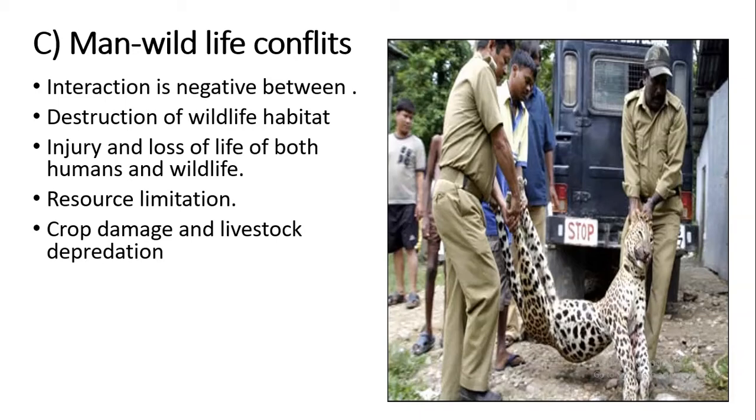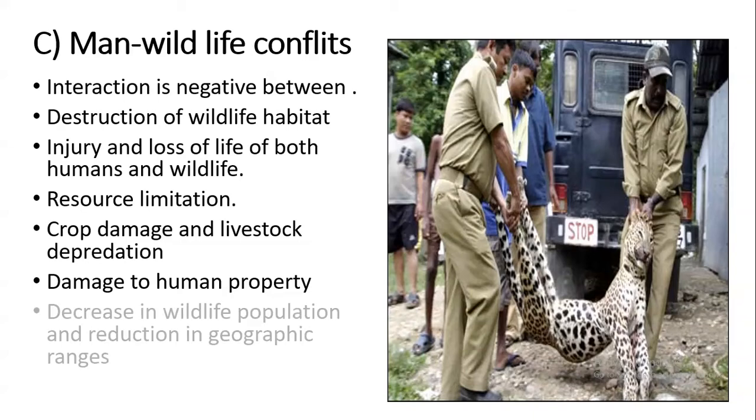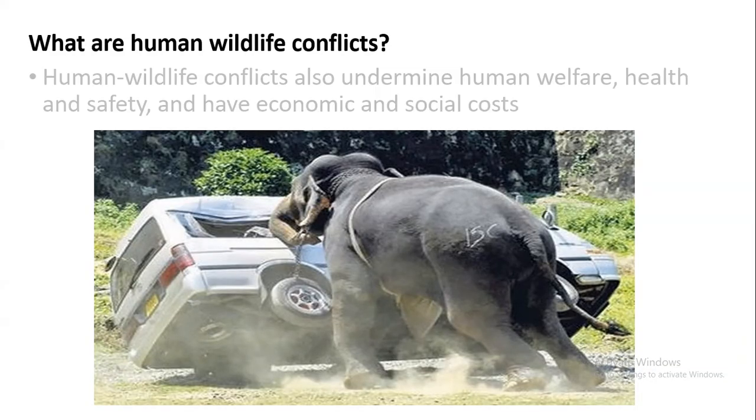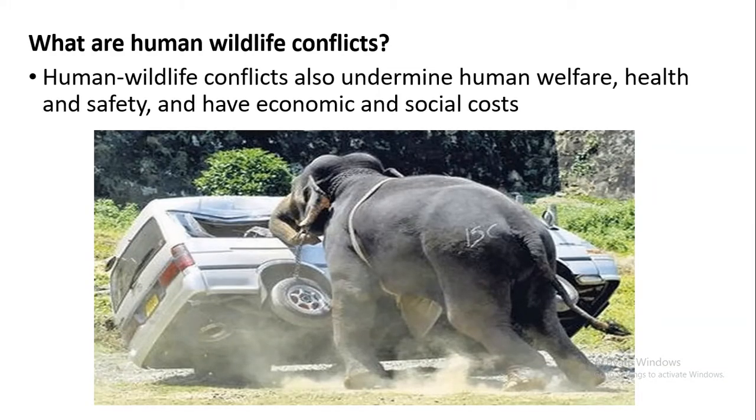As the animals enter the cities and village areas, they cause damage to the crops. They also cause great injury and damage to the livestock which humans are rearing, and they also cause damage to human property. And this is how, as the animals enter human places like the cities, the wild animals are killed by the forest department and by the people. So it causes a decrease in the wildlife population. So this is how there is a loss of life of the wild animals. So here the human-wildlife conflict is taking place.